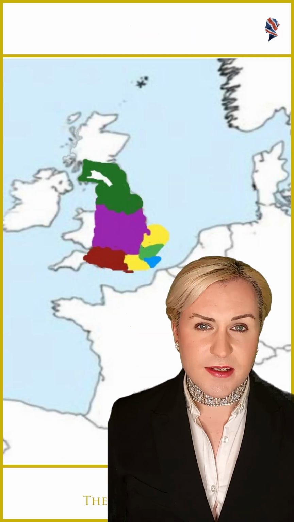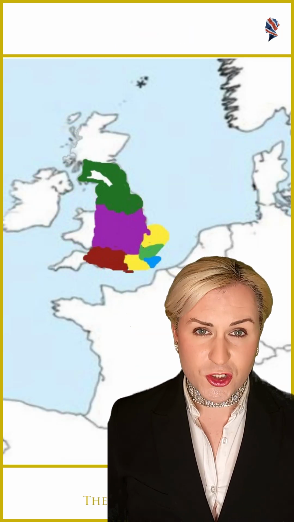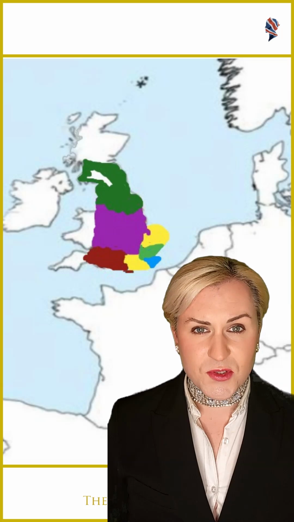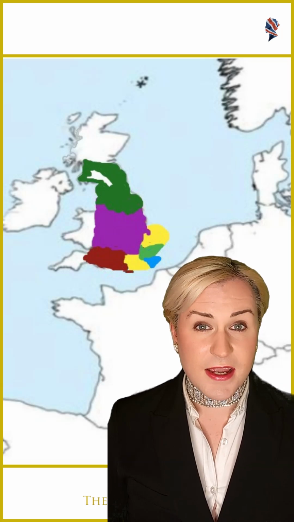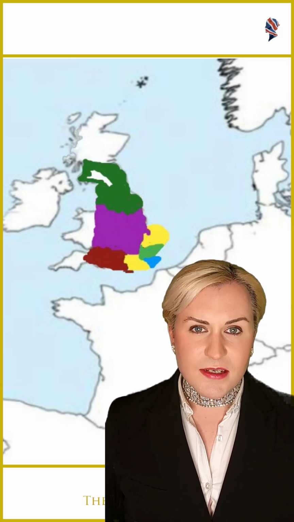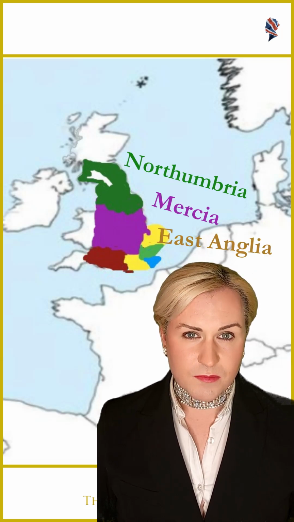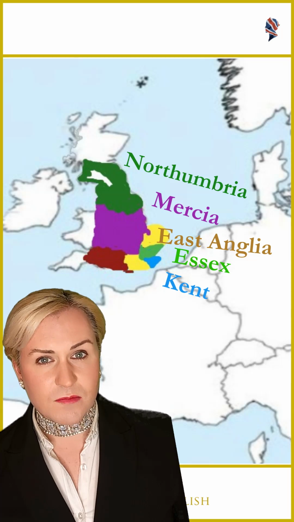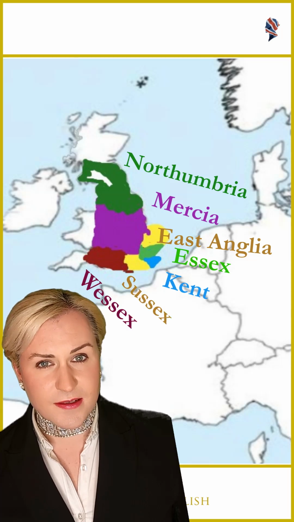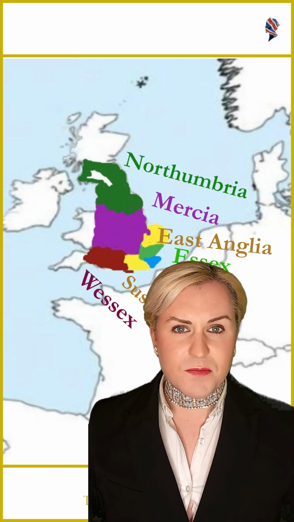After a few centuries, these groups decided to merge and create their own kingdoms within what we would call today England. These kingdoms were Northumbria, Mercia, East Anglia, Essex, Kent, Sussex, and Wessex. Later, all of these kingdoms merged to form England.